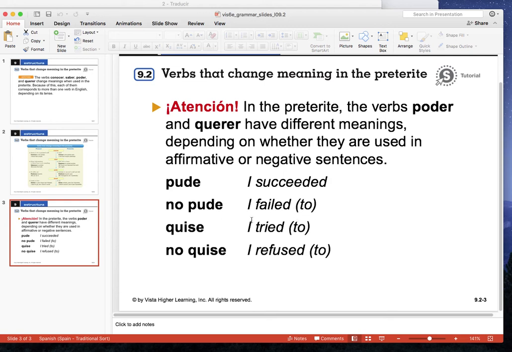Quise, as we saw in the previous slide, means I tried, right? Whereas no quise is I refused. So there's a difference there. So keep those in mind, the difference between the affirmative poder and the negated poder, the affirmative querer and the negated querer. And this isn't just for yo, this could be for any person, right? Here the examples are for yo, but it could be pude, pudiste, no pudimos, no pudiste, etc. Okay, no quisiste, no quiso, etc. So it's not just for yo.